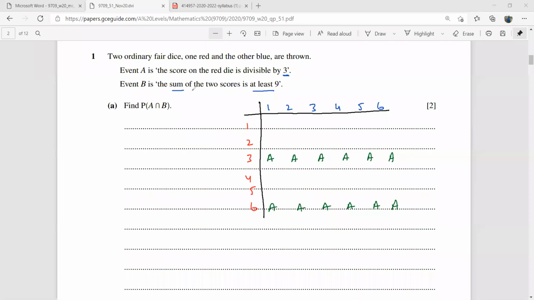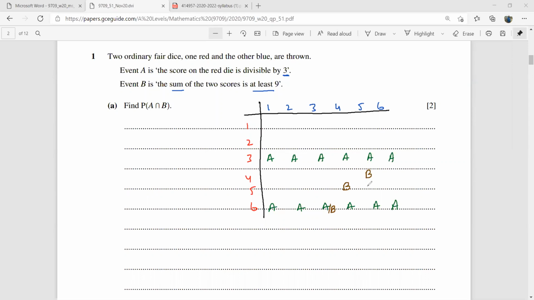Event B is the sum of the two scores is at least 9. So with 3, if you have 6, the sum is 9, so here I'm going to write A slash B. With the 4, if you have 5, the sum is going to be 9. With the 5, if you have 4, the sum is 9.